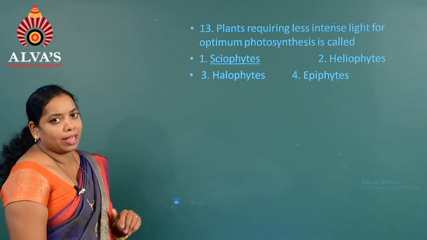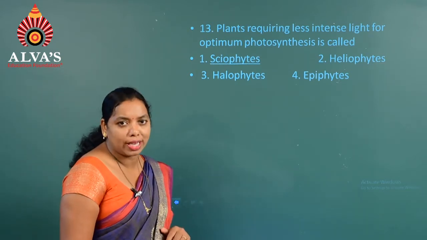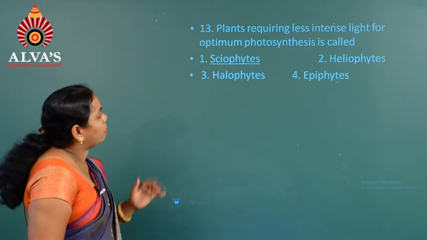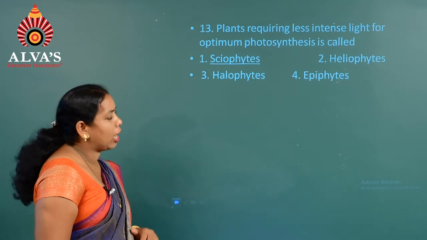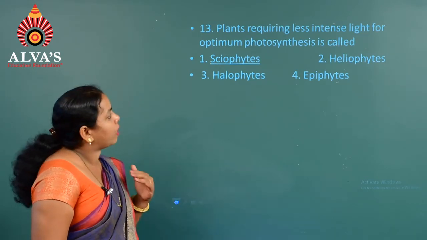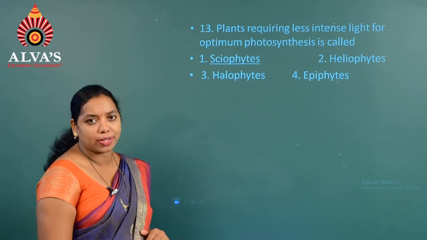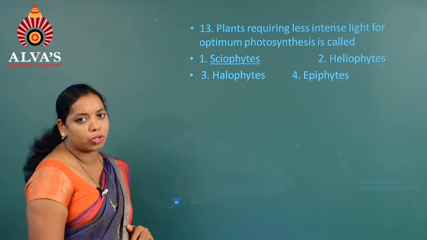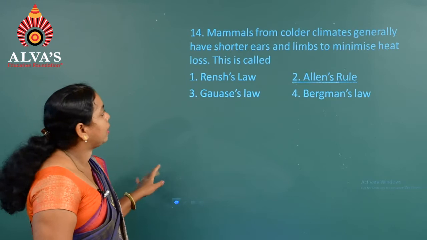Plants requiring less intense light for optimum photosynthesis is called. So the first option, zoophytes, second one, heliophytes, third one, halophytes, fourth one, epiphytes. The plants which used to require less intense light are generally called as zoophytes. So the answer for the 13th question is the first option. Moving on to the next question, that is question number 14.